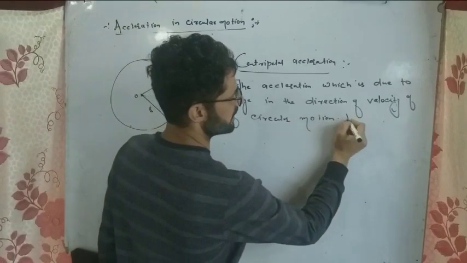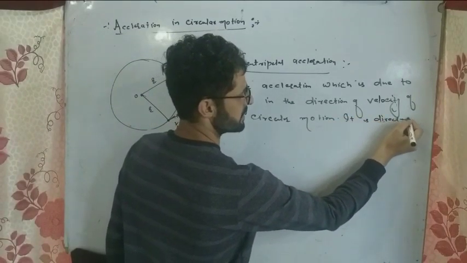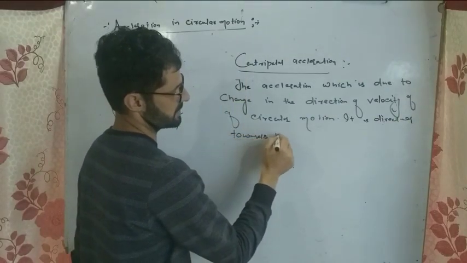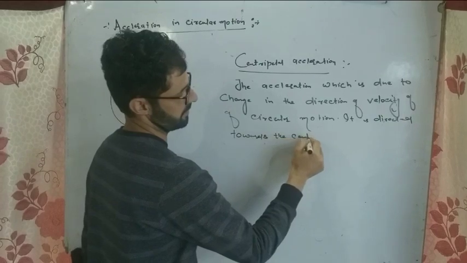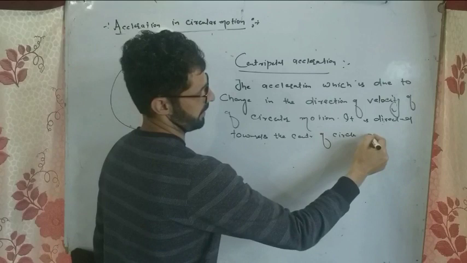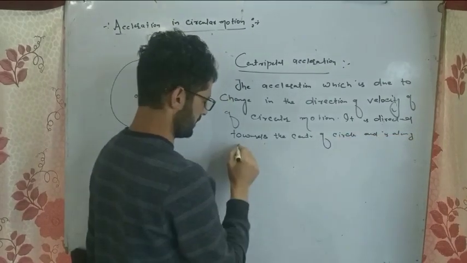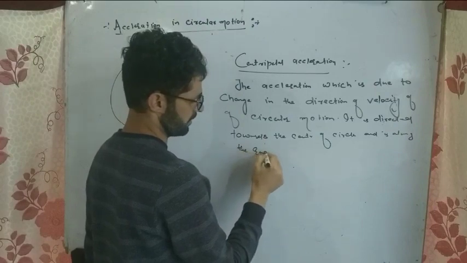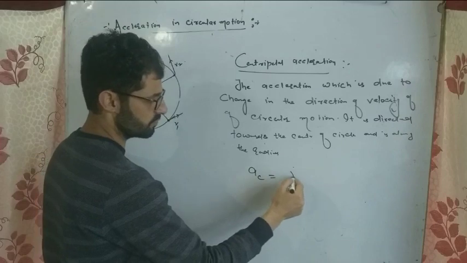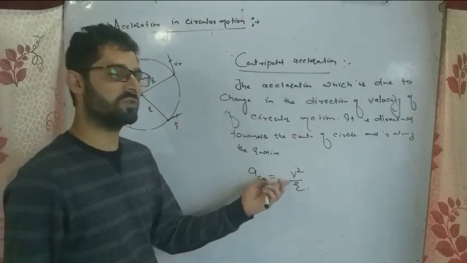It is directed towards the center of the circle and is along the radius. Centripetal acceleration is v square divided by r. We can derive it.